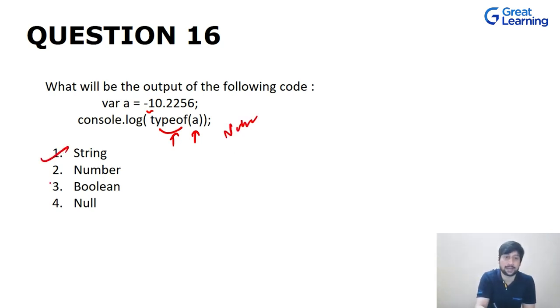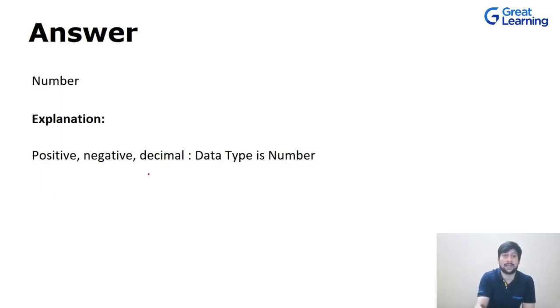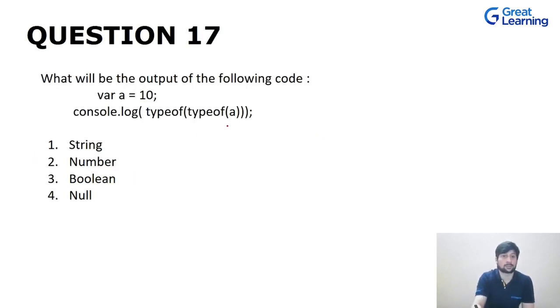So obviously it is not a string, it is not a boolean, it is not a null, because you have defined something in it. So the correct option is number. So this is your option. Again, positive, negative, decimal all will fall under this data type, that is number. Now let's move on to the next question.